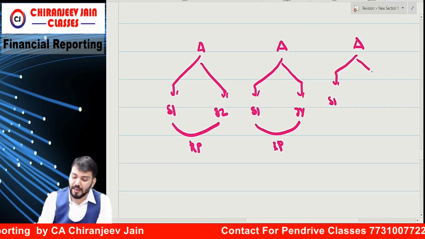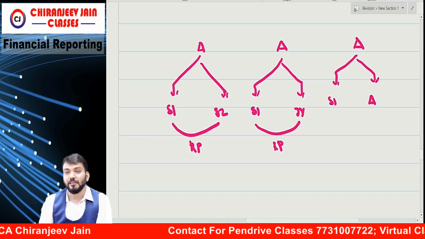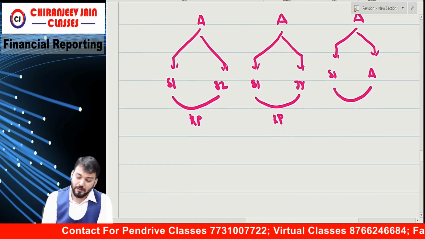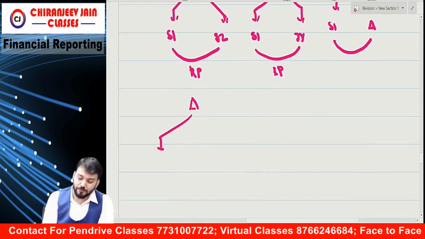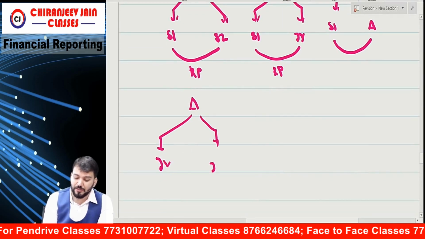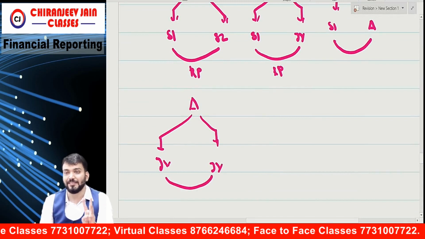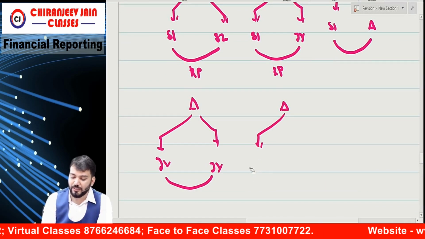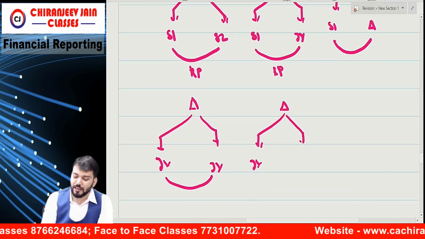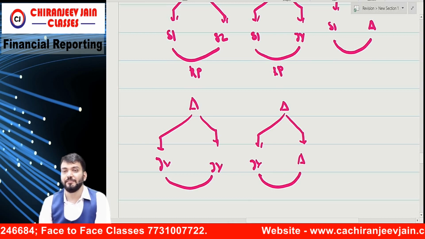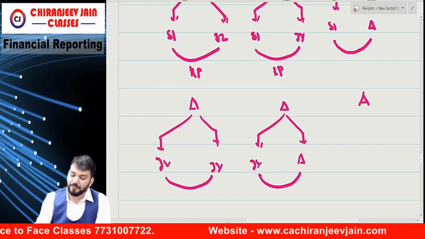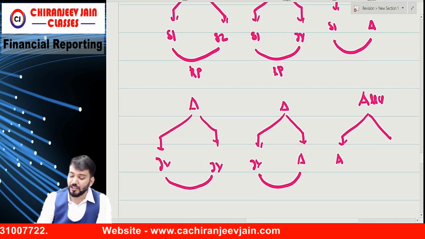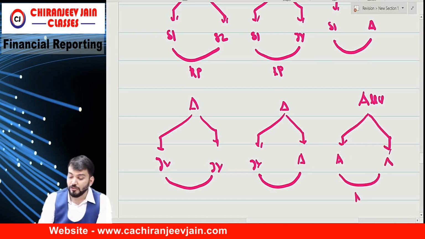If this has S1 and an associate, these are also related as per what? 2. If they have what? Joint venture and joint venture. These are also related as per 3. If they have what? Joint venture and associate. These are also related as per 4. But A limited writes: if they have associate and associate, these are not related.